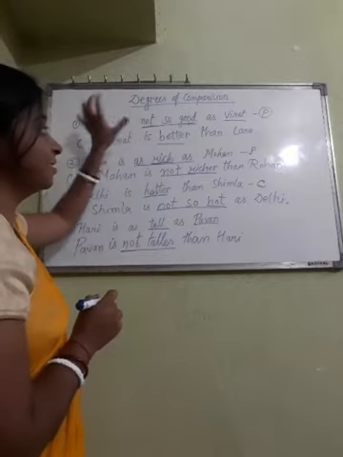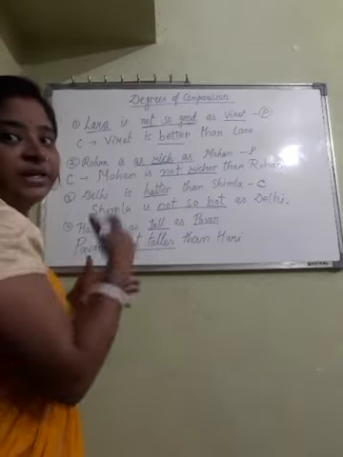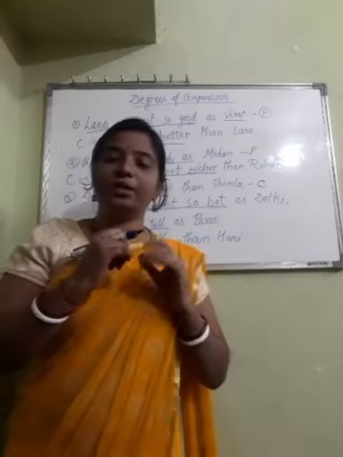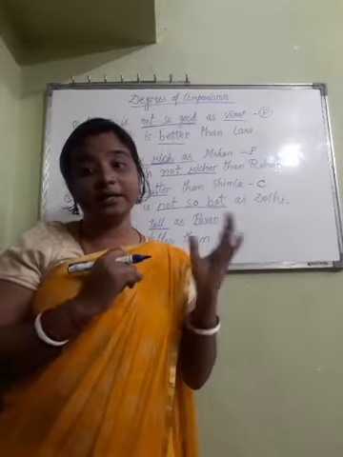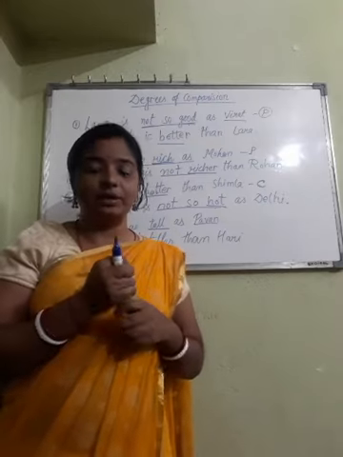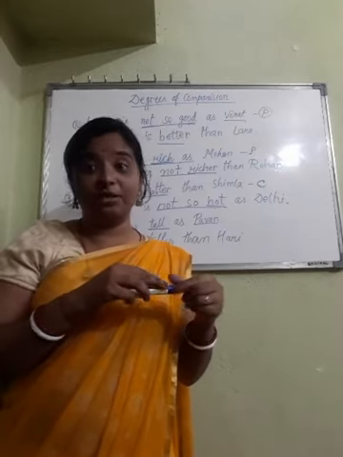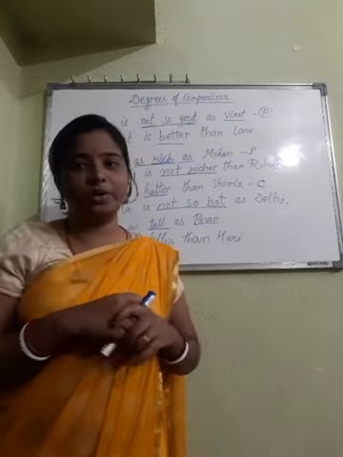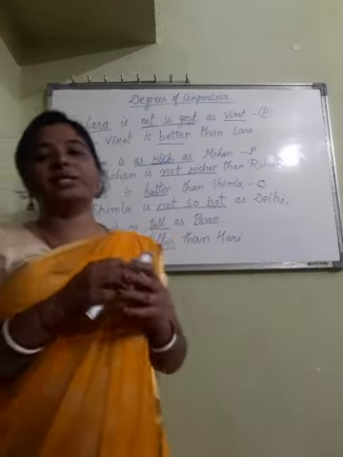In one sentence, not will be there either in the question or in the answer. I am talking about type 1. In type 1, in one sentence not will be there either in the question or in the answer. But in any one place; if you write not in both the places, that will be wrong. So don't commit such type of mistakes.